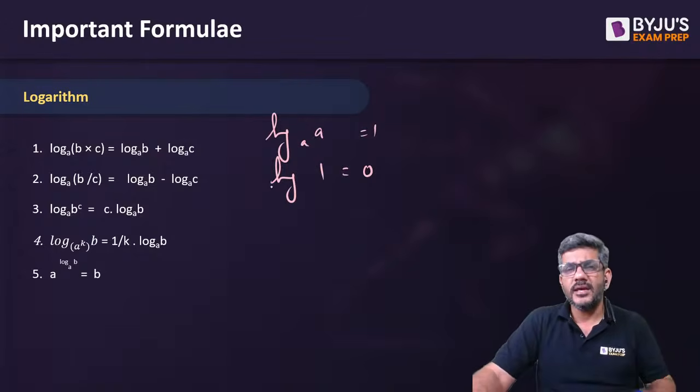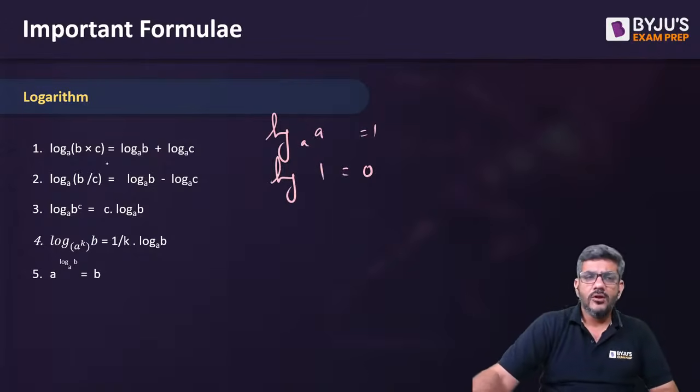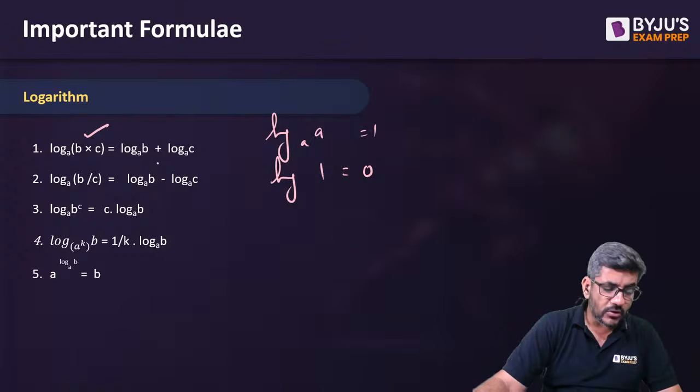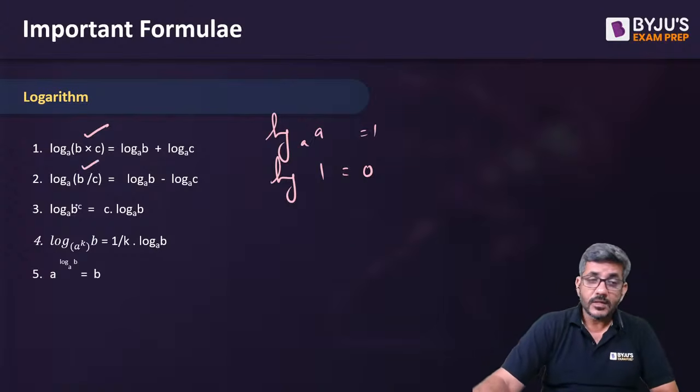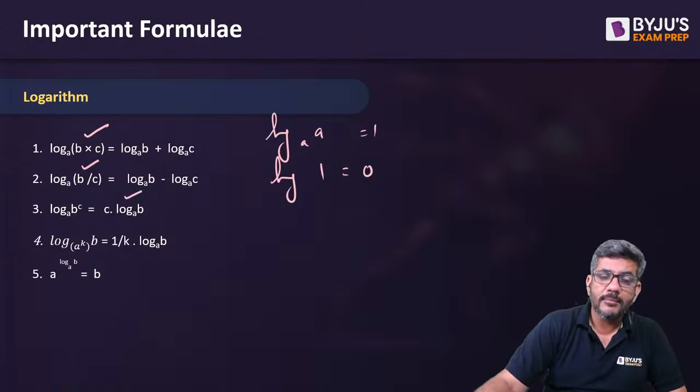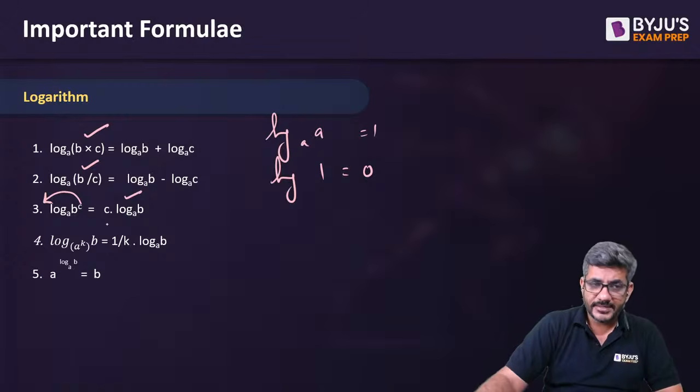These are some things you already know. Apart from that, log mn is log m plus log n. Log m by n is log m minus log n. Log m to the power n is n log m. The power comes outside. So this c comes outside. It becomes c log b to the base a.